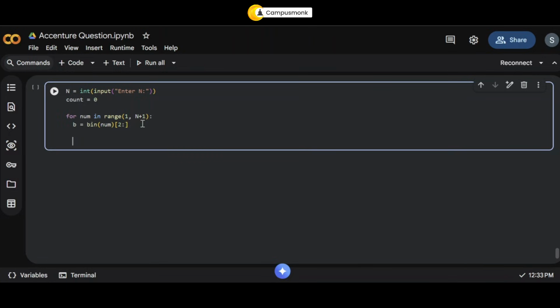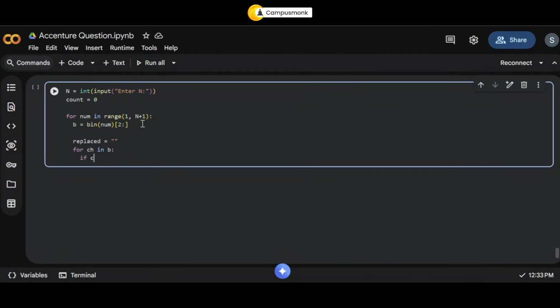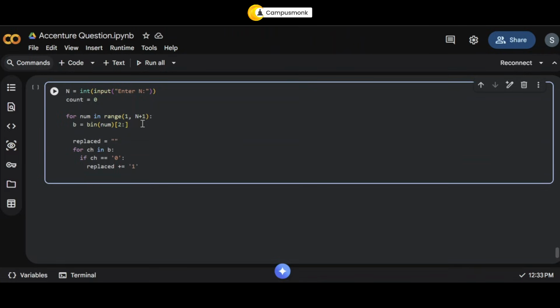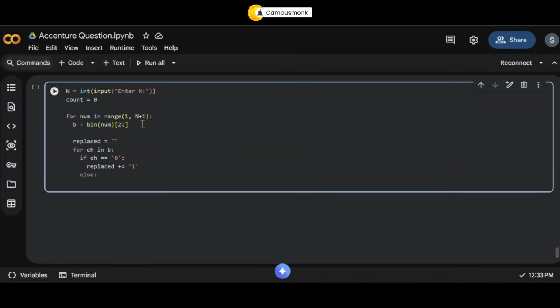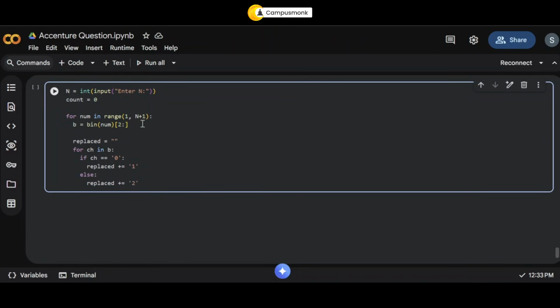What you are going to do now is the replacements. So say we'll take replaced, and that's an empty string. We'll say for every character in b, what are you going to check? That if your ch or your character is equal to 0, okay, then your replaced is nothing but 1. Else, what will be your replaced? If it's not 0, it's definitely 1 because it is binary. So that is equal to 2. Okay, you're going to do this.